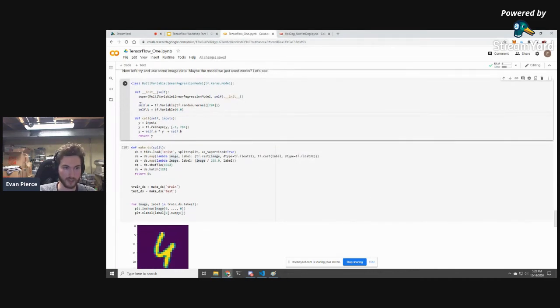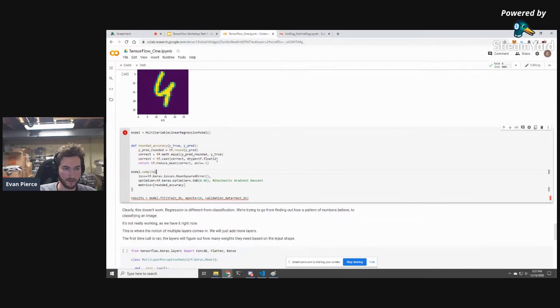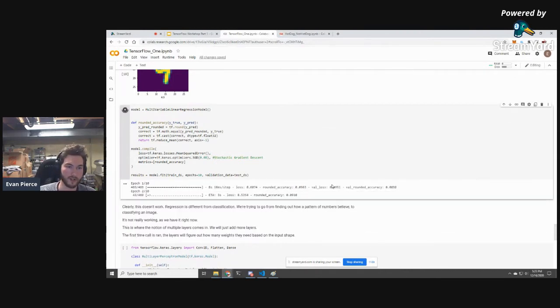So in this case, we're still using y equals mx plus b, but we're creating a variable for each one of the pixel values. So we're creating 784 weights, one for each of the pixels. Each pixel has a weight associated with it. And then we're going to use that to try to predict which number this is. So I'm going to run this. And you will see this is actually doing really badly. This is kind of expected. We're trying to perform regression, but we're actually trying to do a classification task.